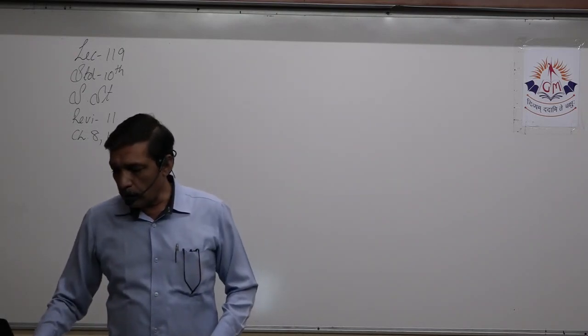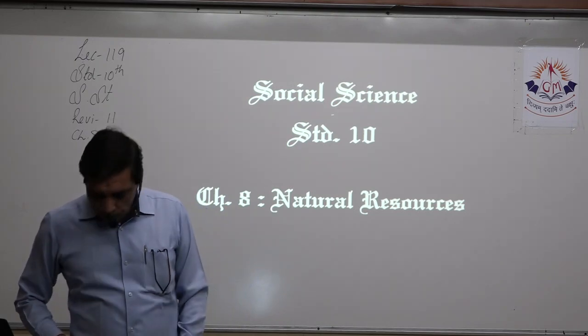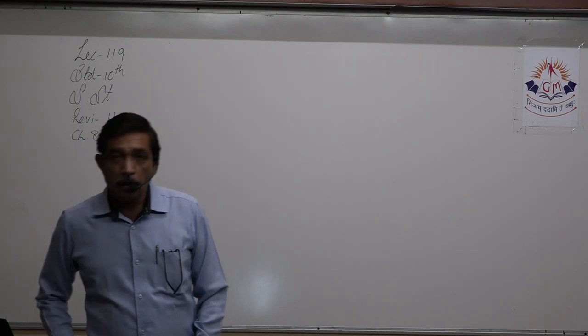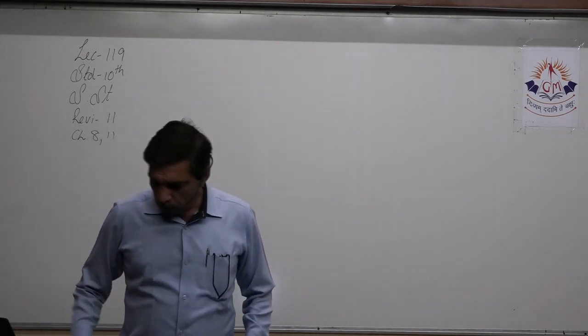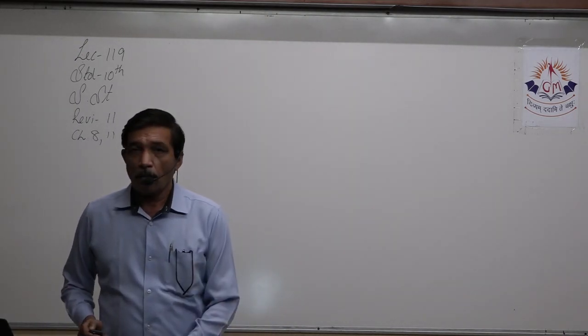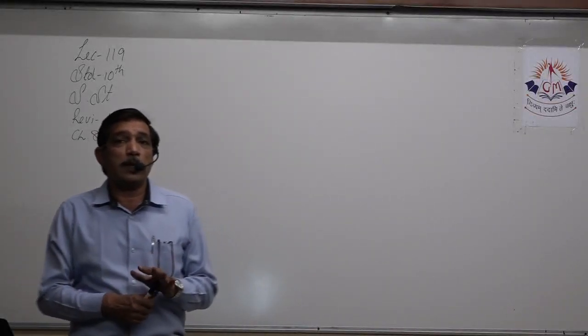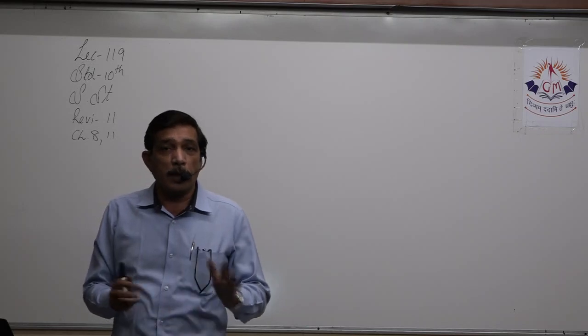Now, let us start with chapter number 8. Let us see the bifurcation of marks that are allotted from the 80 marks paper.